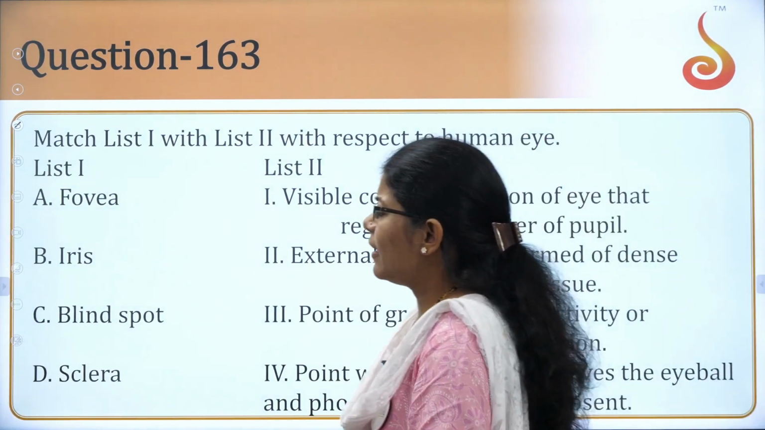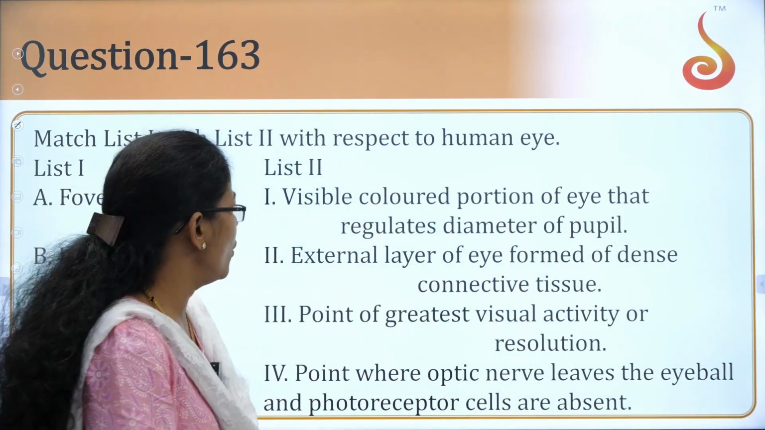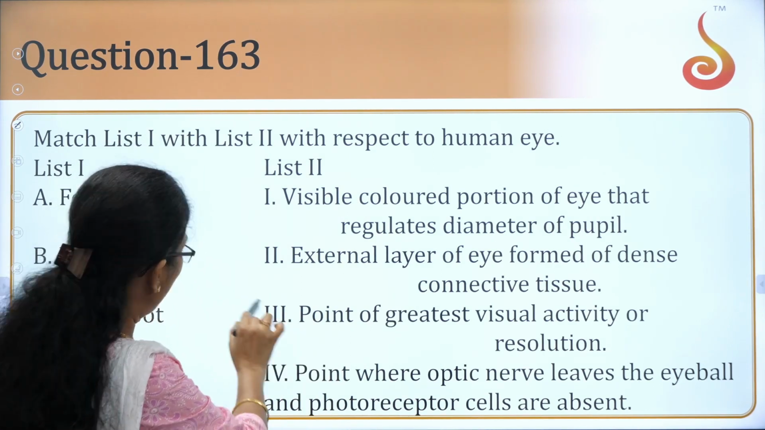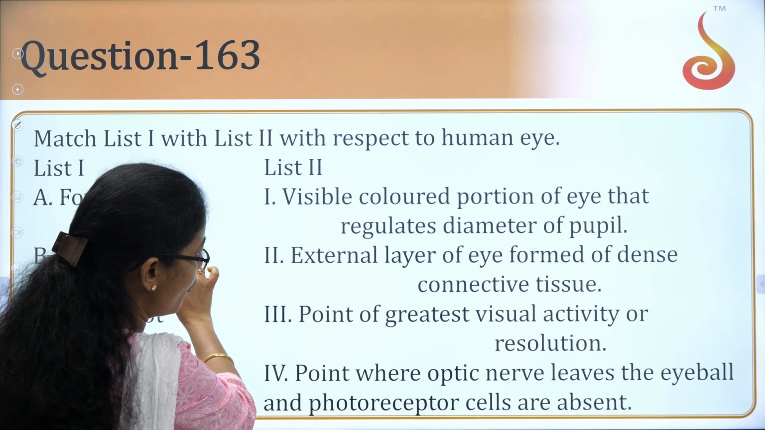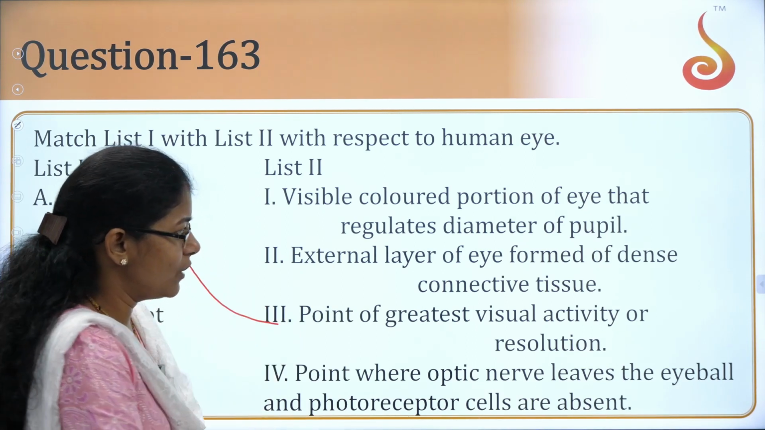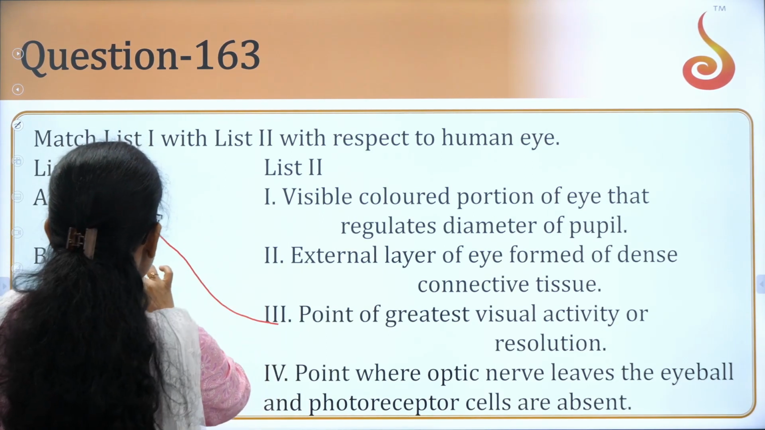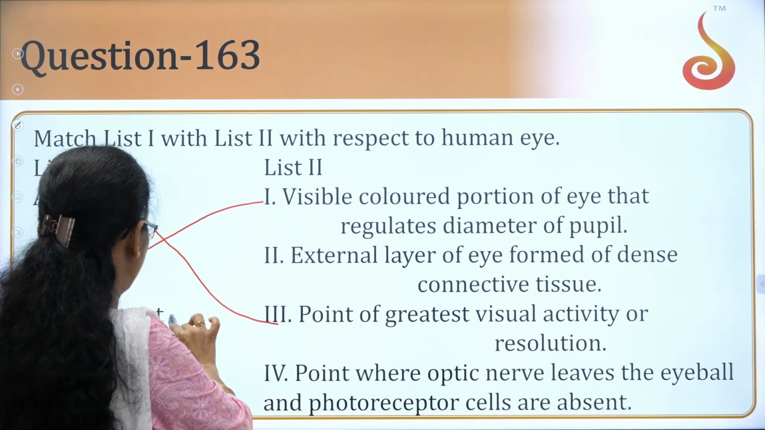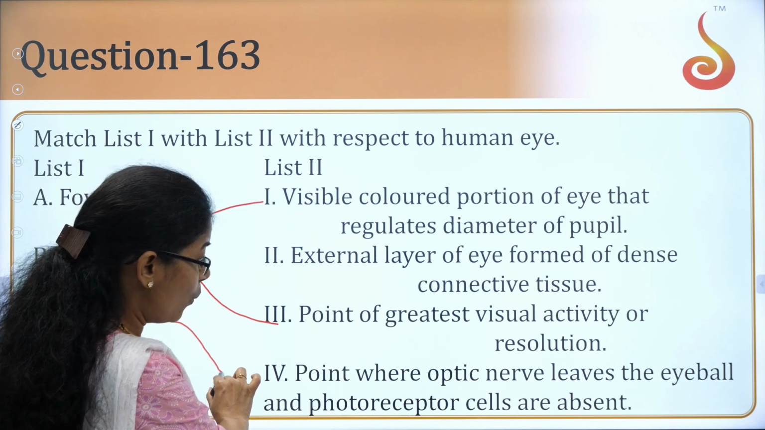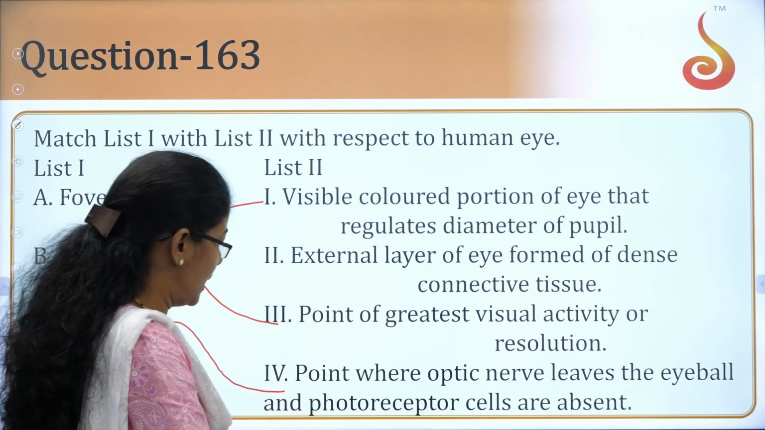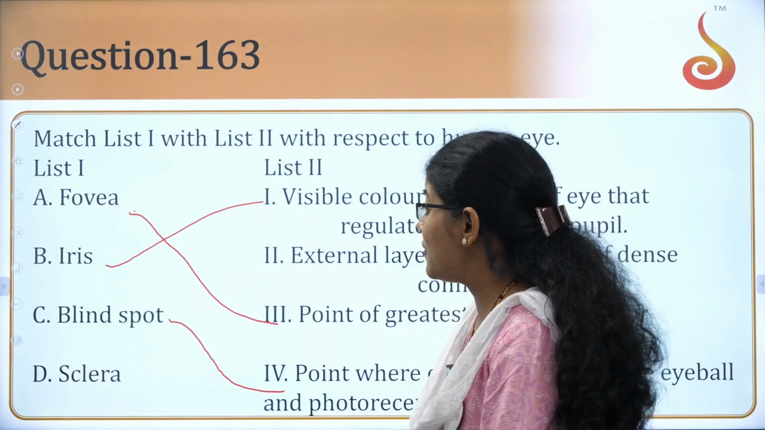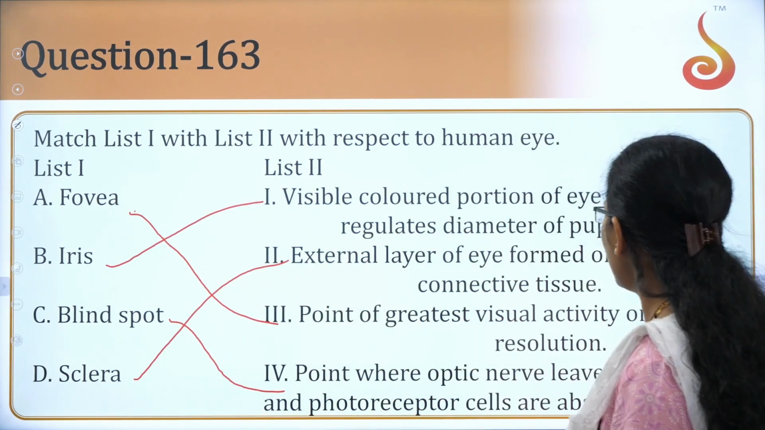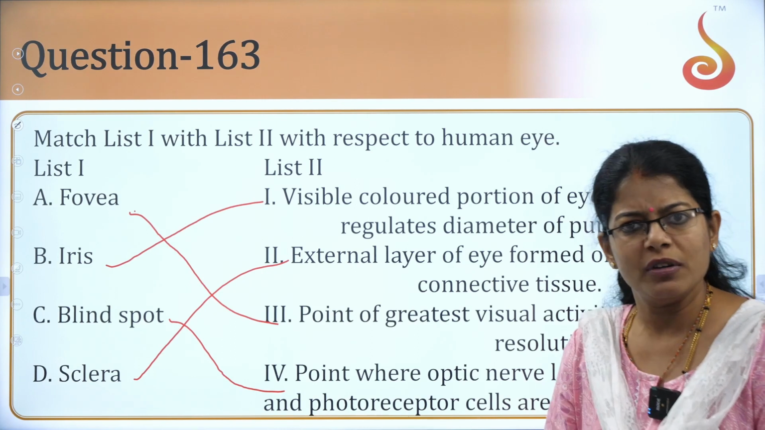Now, again, this is with the structure of the eye. Fovea is going to match with the point of greatest visual activity or resolution. Next is iris, the visible colored portion. Blind spot will go with the point where the optic nerves leave the eyeball and photoreceptor cells are absent. And one more left, sclera is the external layer of the eye formed of dense connective tissue.